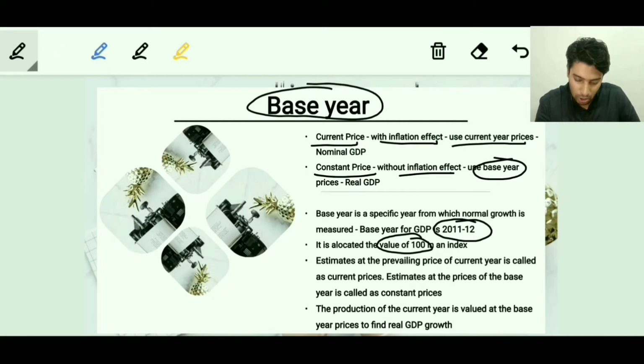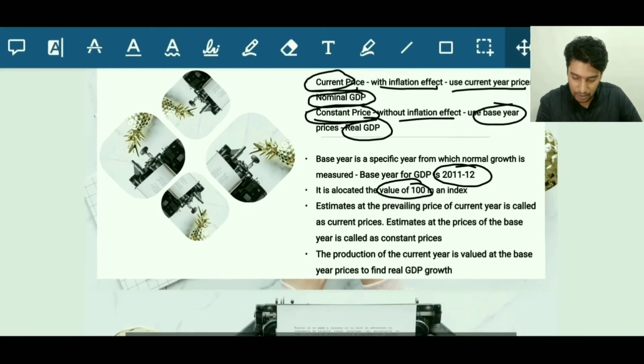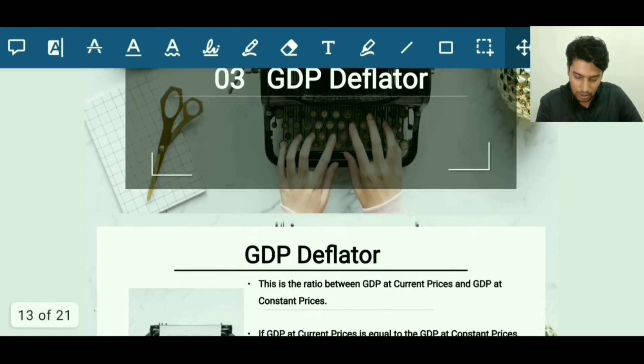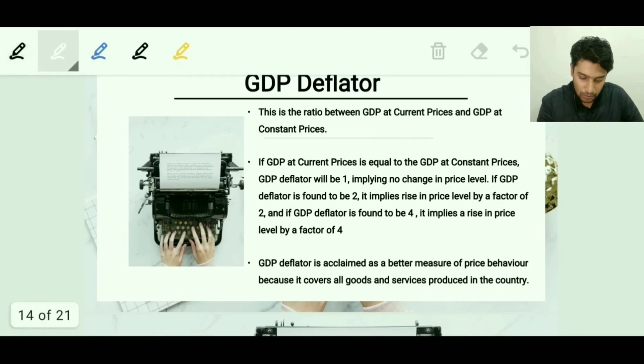One more thing to remember here is that the GDP calculated at the current prices of the goods will be called the nominal GDP, and the GDP calculated at the constant prices of the goods, I mean the prices of the base year, will be considered as the real GDP. Fine, do remember this. Let's move on. The next term is GDP deflator. So what is GDP deflator?